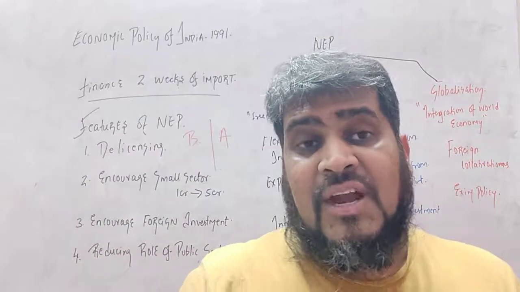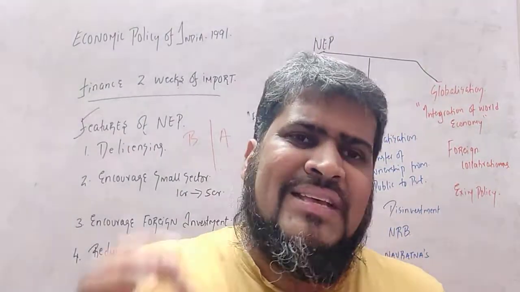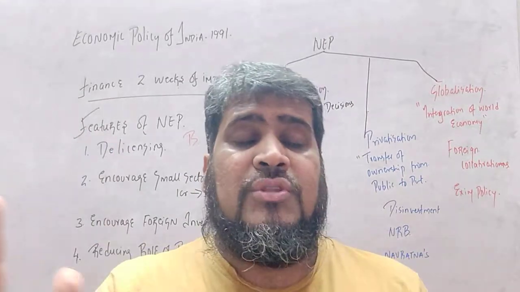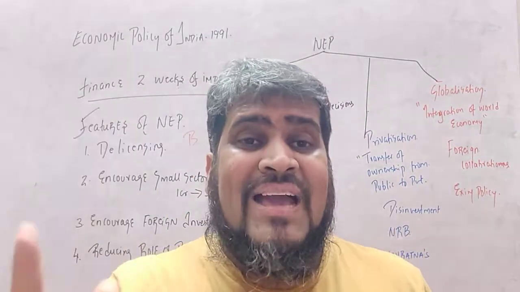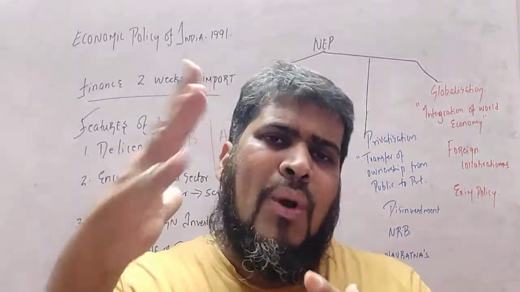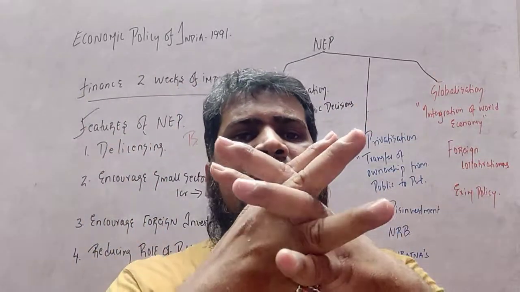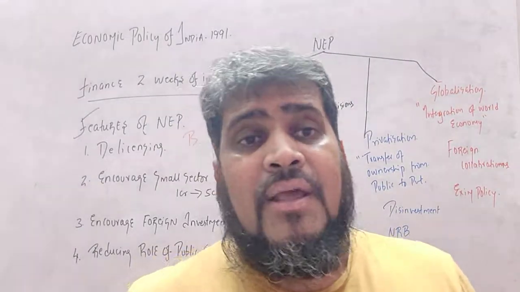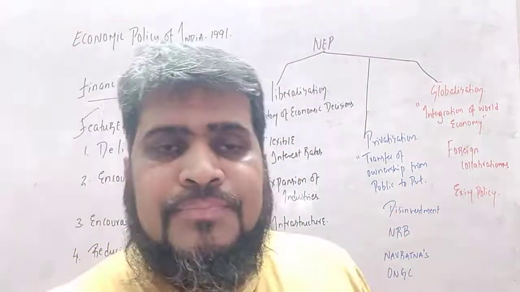Foreign collaboration started, students. Very famous examples are there: Hero Honda, Maruti Suzuki, ICICI Prudential. Many examples of collaboration, where one Indian company and one foreign company come together and conduct business. So collaboration started because of globalization.